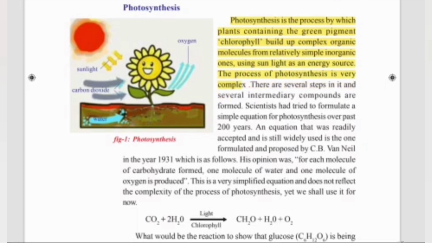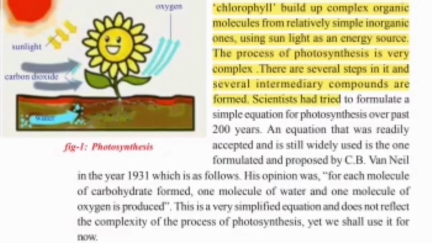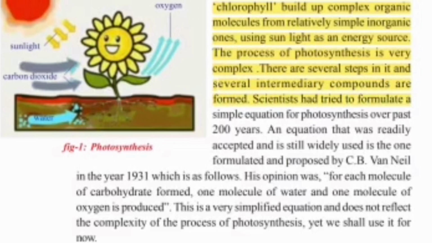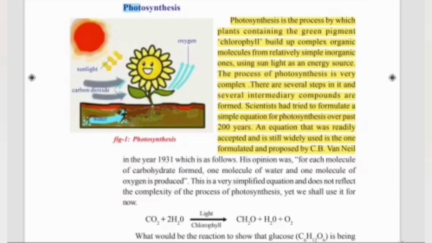There are several steps in it and several intermediary compounds that are formed. Scientists had tried to formulate a simple equation for over 200 years. The equation that was readily accepted and is still widely used is one formulated and proposed by C.B. Van Neel. So let us see all the important points we read till now of photosynthesis.